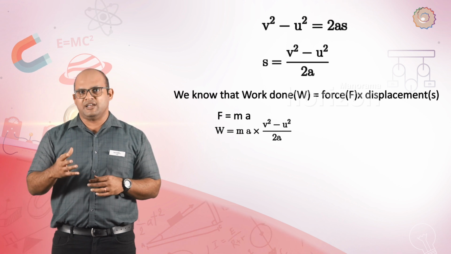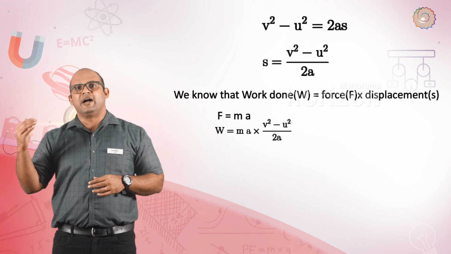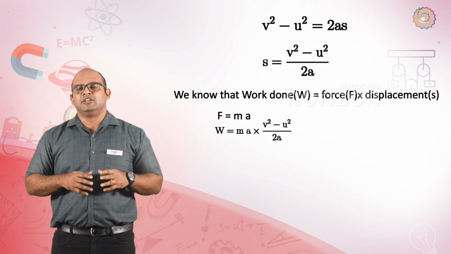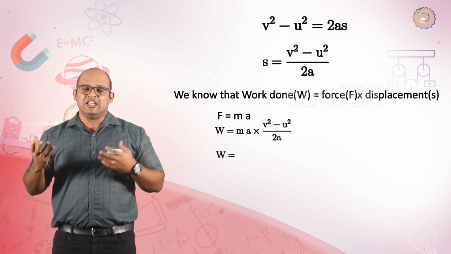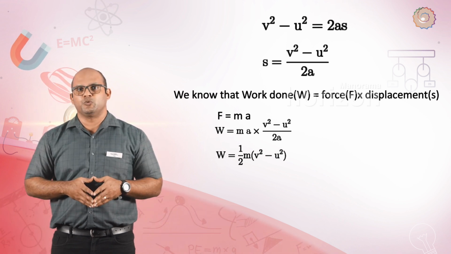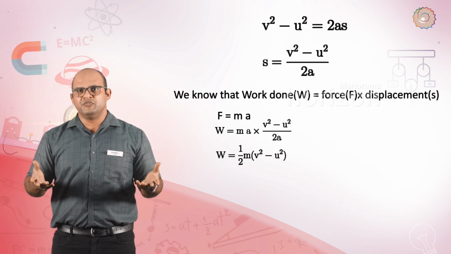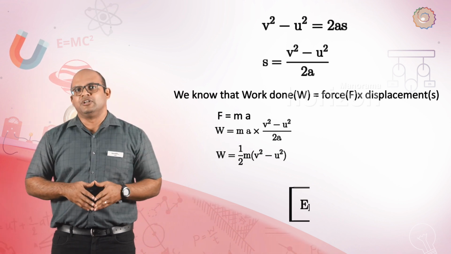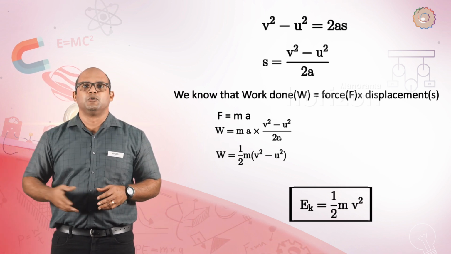Let force be equal to mass multiplied by acceleration and displacement be equal to (v squared minus u squared) upon 2a. If we cancel out the like terms in the numerator and denominator, we get a brand new relationship, which is work done is equal to half multiplied by m multiplied by (v squared minus u squared). If we assume that the initial velocity of the object was 0, we can simply remove it from the equation, and that brings us to the familiar formula: kinetic energy is equal to half multiplied by mass multiplied by the square of the velocity at the moment of measurement.